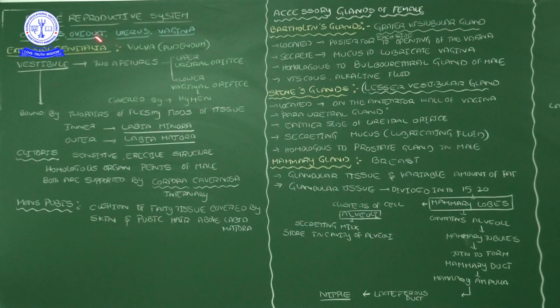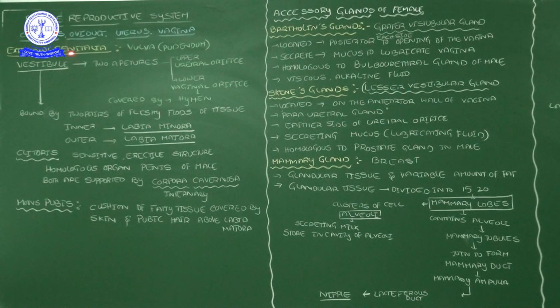Continuing with the external genitalia. The external genitalia are also called the vulva, which is the scientific name, and another name is pudendum.